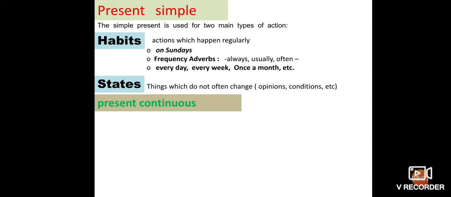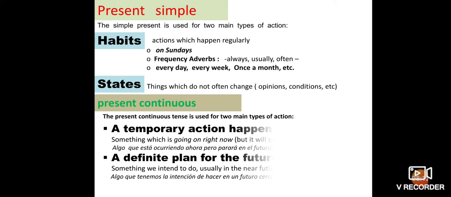Whereas the present continuous tense is used for two main types of actions. That is a temporary action happening now, something which is going on right now, but it will stop in the future. Also, here we can see a definite plan for the future. So something we intend to do, usually in the near future, also uses the present continuous.